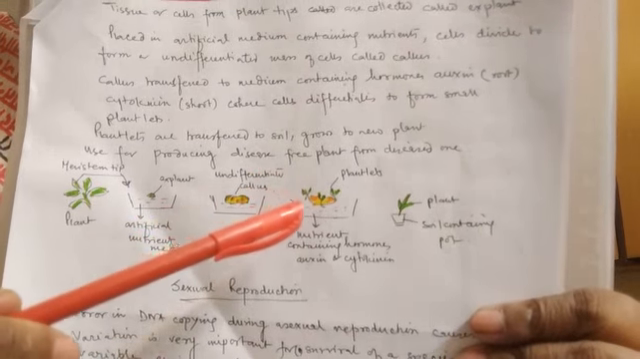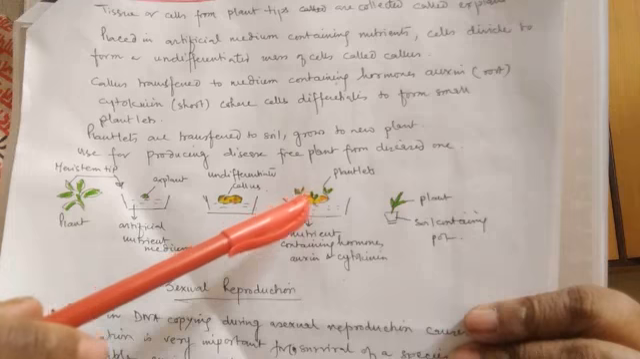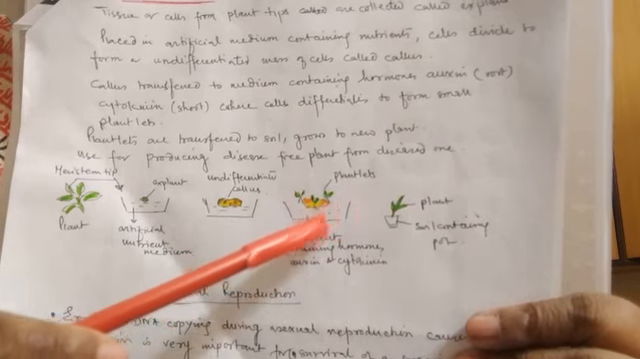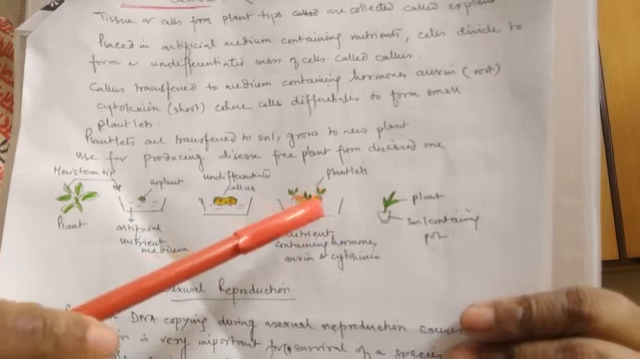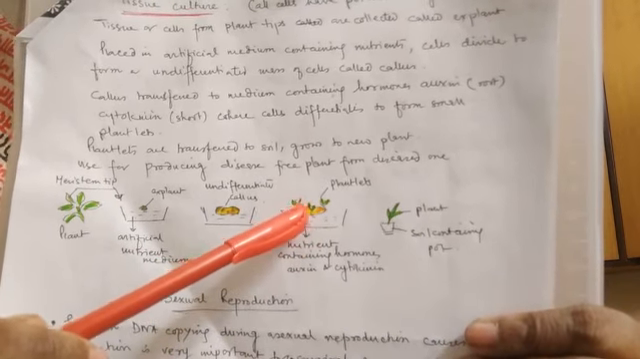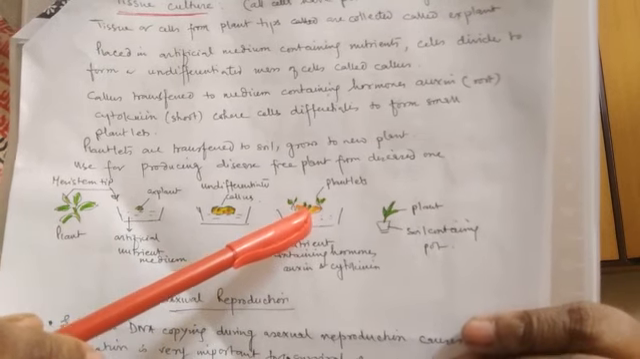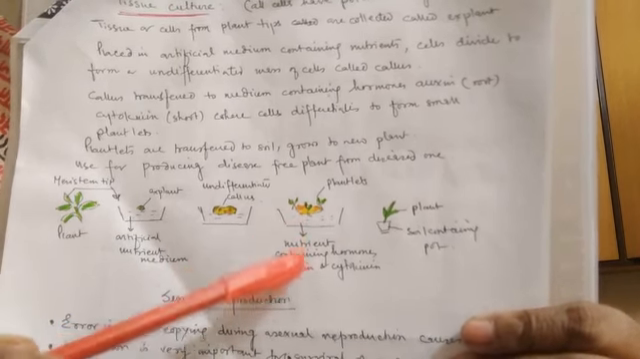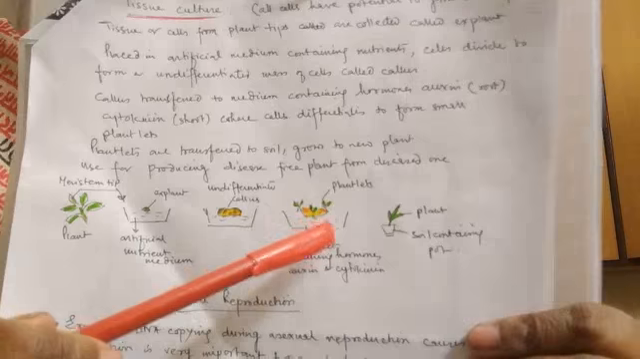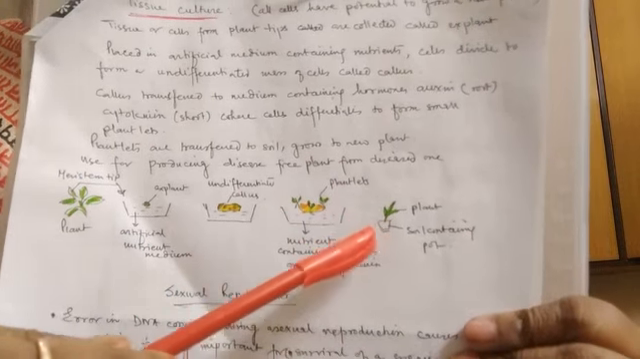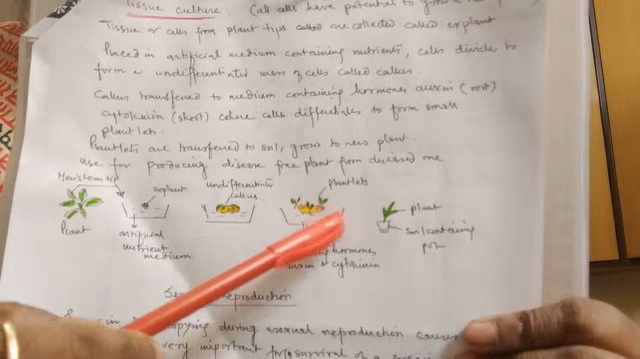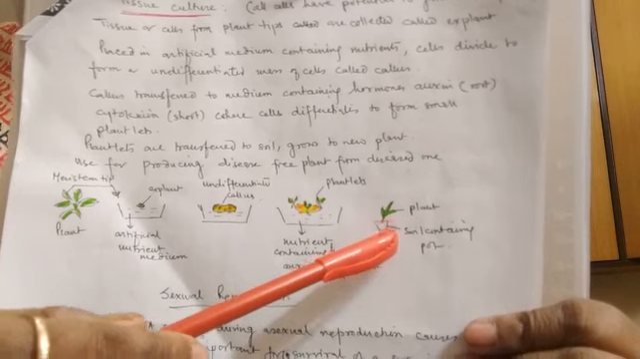Now if we transfer this callus into a new medium containing all the nutrients as well as hormones like auxin, auxin initiates root formation, and cytokinin initiates shoot formation. So if we transfer this callus into a medium containing all such hormones, clear, which can help in differentiation, we'll find that they will form small plantlets. And these plantlets, if we take them separately and grow them in the soil, will grow into new plants.